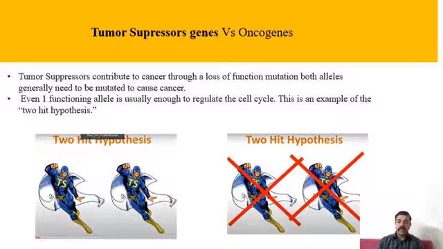As you see in this diagram, this is called the two-hit hypothesis. As I told you, it was introduced by Knudsen. If one allele is mutated, it undergoes a loss of function, but still the other tumor suppressor gene will be able to perform its function.